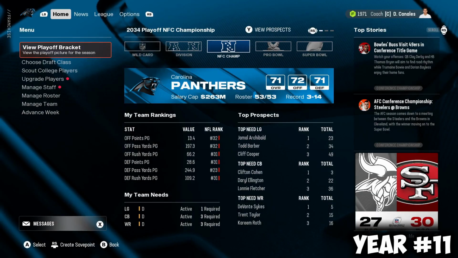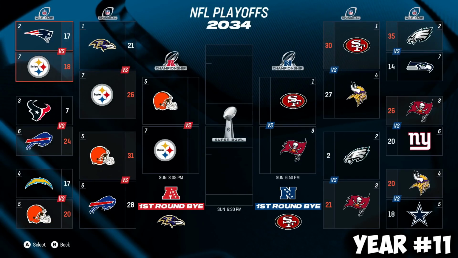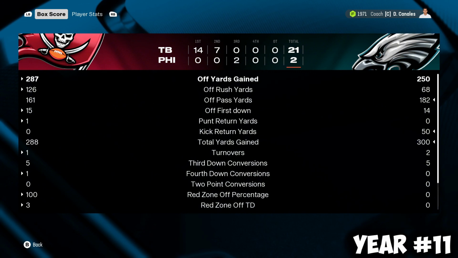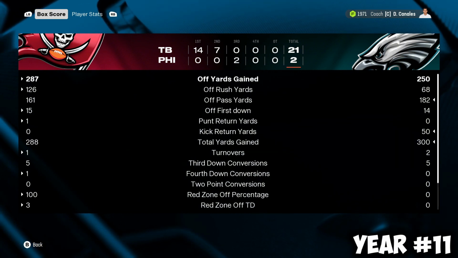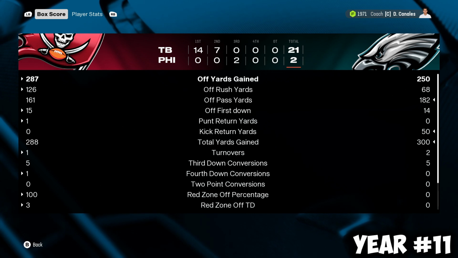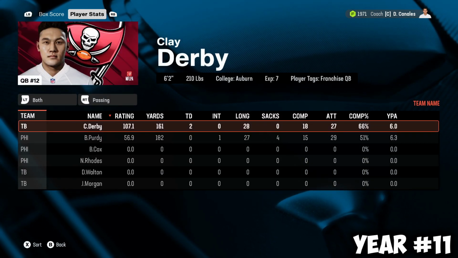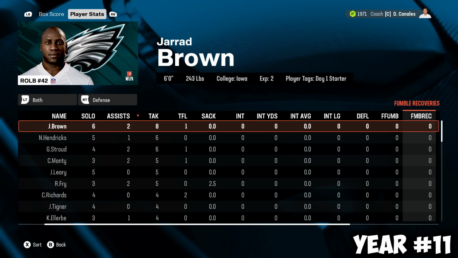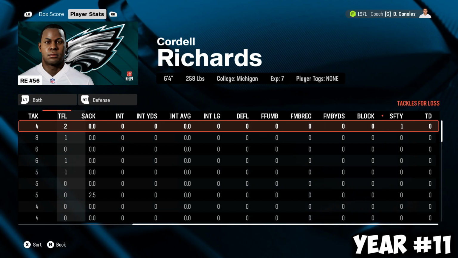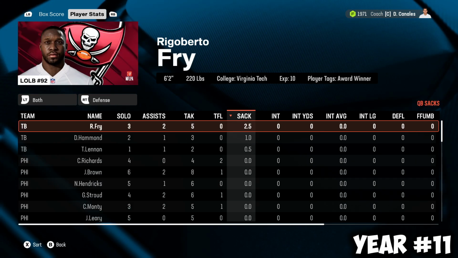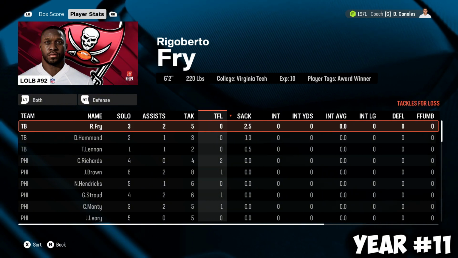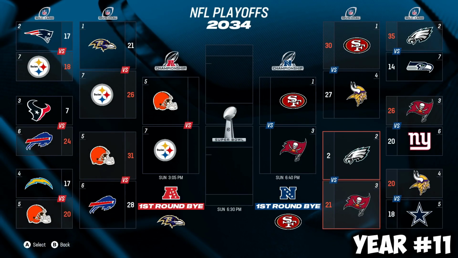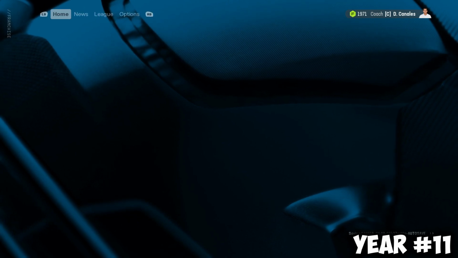Can we make the conference championship? And it looks like we do. 21-2. We hold them to a safety. A safety is impressive, but all of our points coming in that first half. We got completely shut out in the second half, but they were only able to put up 2 points on us. That safety, I want to know who got that. That safety was Cordell Richards from Michigan. 6'4", 258, 2.5 sacks from Rigoberto Fry. 5 tackles, no tackles for loss, and then once again, zeros across the board. Great game from him. It's going to be Niners versus the Bucks.